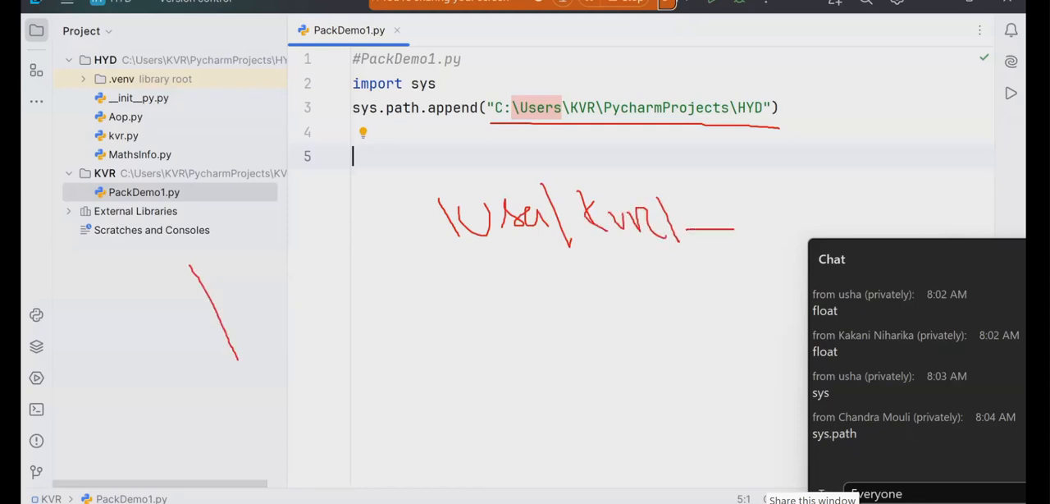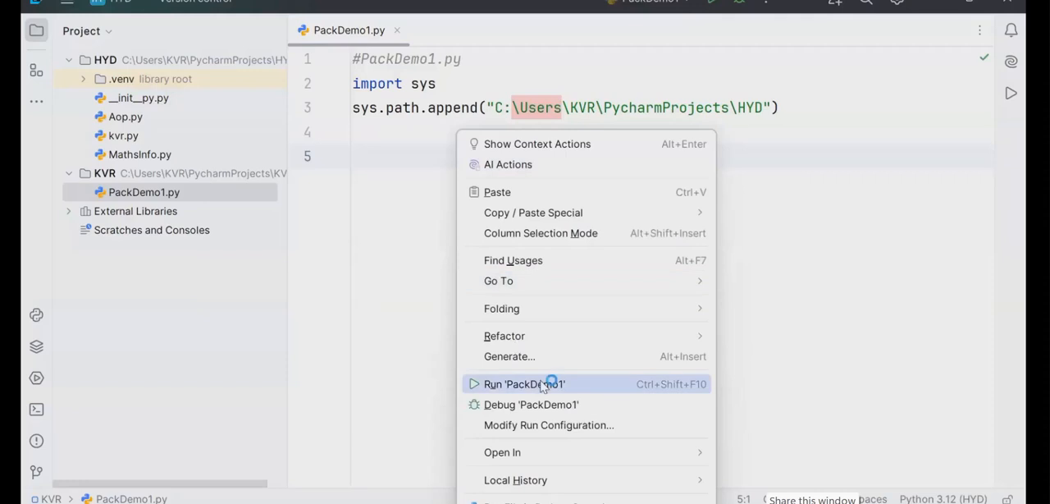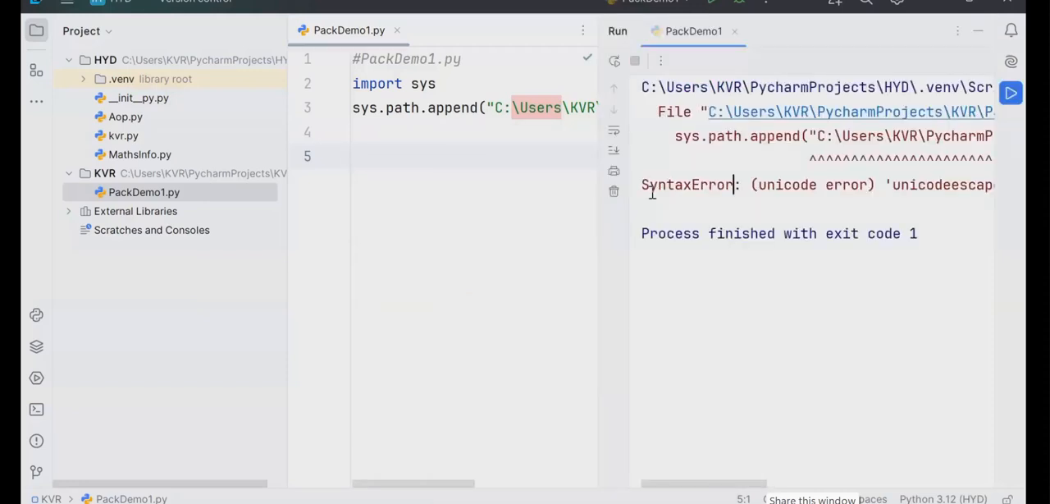You know, in our Python, backslash n has some meaning or not? Like that, backslash u also has some meaning. So actually, users is a folder name, but your PVM is taking backslash u meaning. Is it giving a problem or not? When I execute my program, you get an error. It is treating it as a Unicode value.